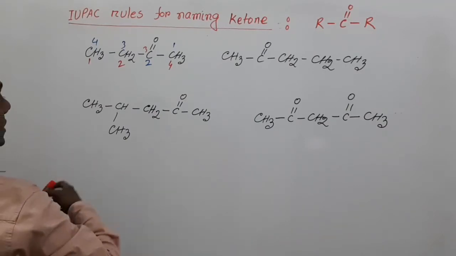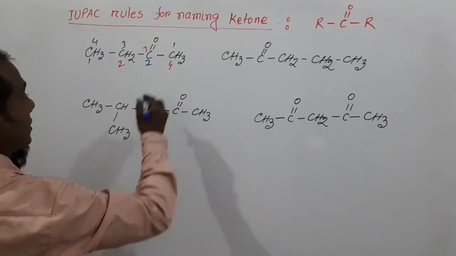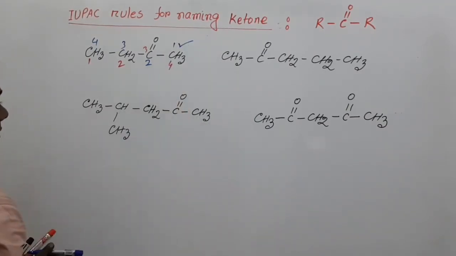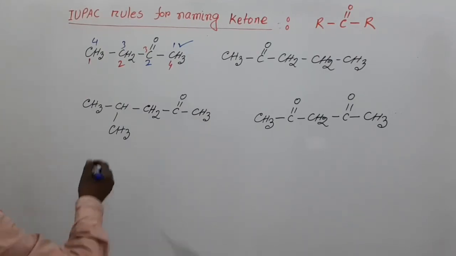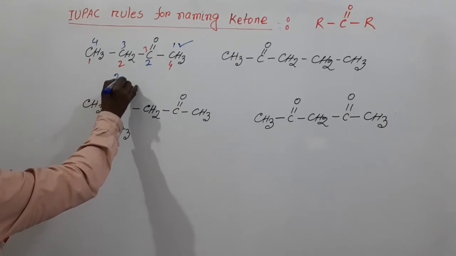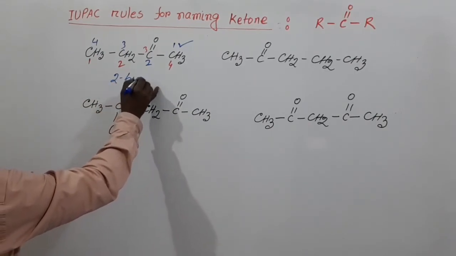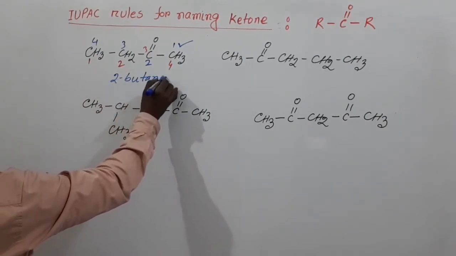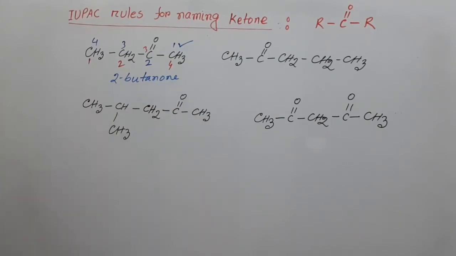So this is the correct answer, and the name of this compound is 2-butanone. This is 2-butanone.